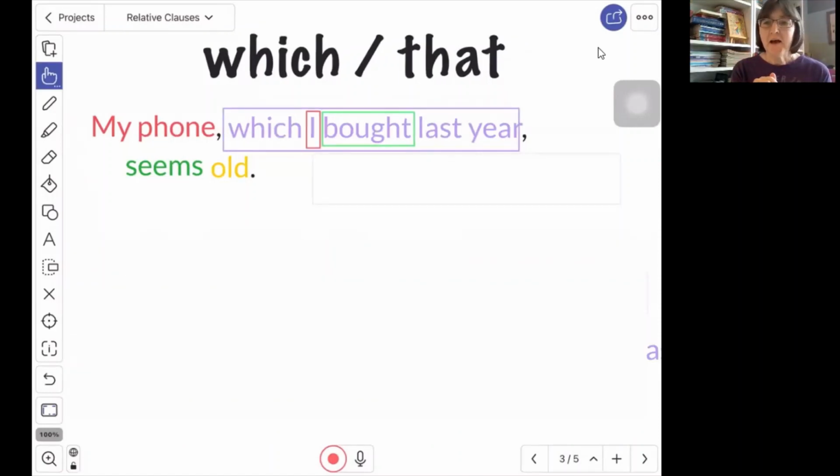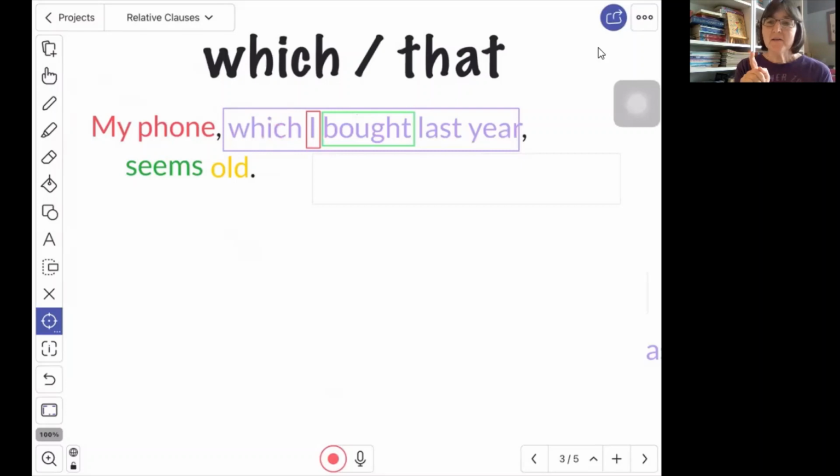Let's take a look at what I mean by that. That seems kind of confusing. How can the relative pronoun be both the subject or the object if it's the first word in the clause? It makes sense for it to be the subject if it comes right before the verb. But what if it's first and then there's a subject after it and then a verb? What do I mean when I say this is the object?